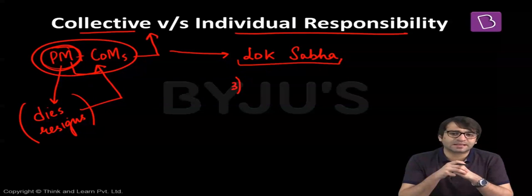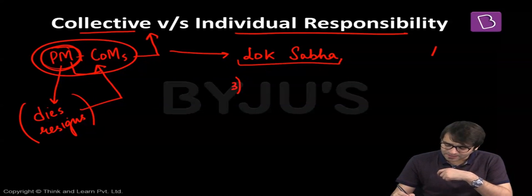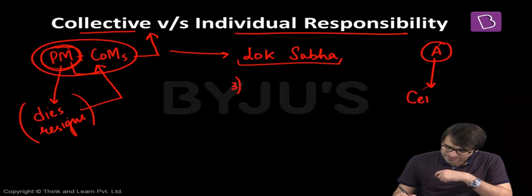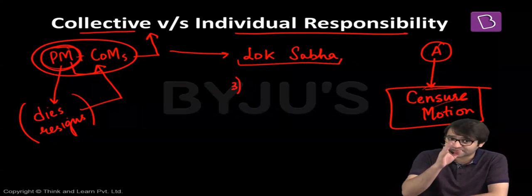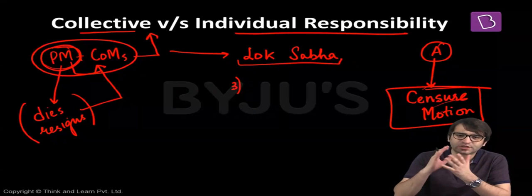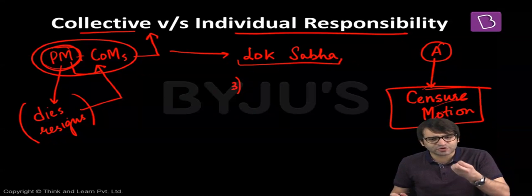When I told you the Council of Ministers swim and sink together, what does that mean? Let's say, for example, there's a Minister A, and against this Minister A, a motion called a censure motion has been passed by the Lok Sabha. We'll discuss all these types of motions in the Union legislature, but very briefly here, to understand what collective responsibility is. Censure motion means the Lok Sabha has expressed extreme disapproval against this minister.